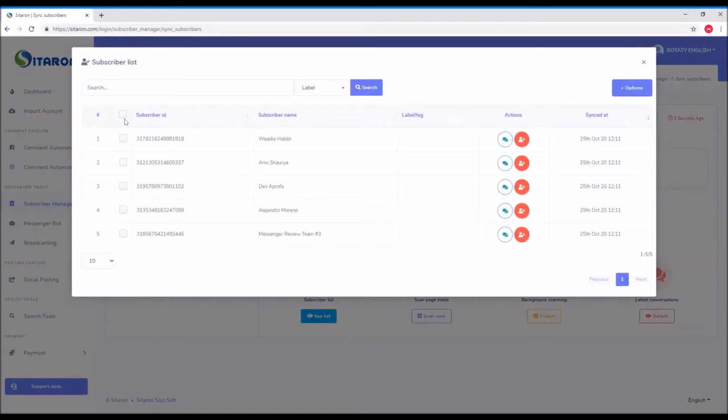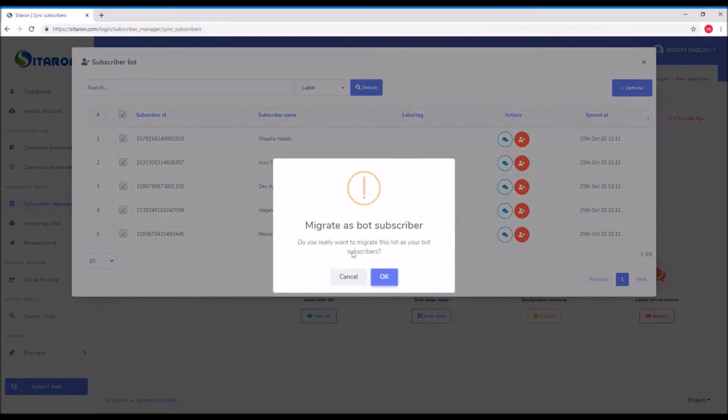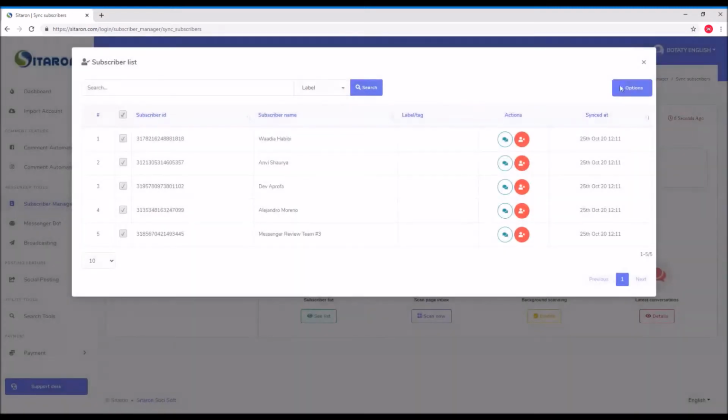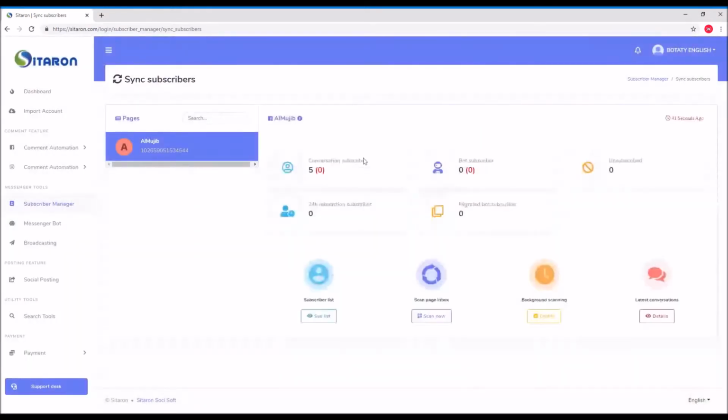I can click on all option, and I can assign label. I can download the list, and I can migrate the list to as a bot subscriber. So if I click OK, if any one of them is eligible to be a bot subscriber, it will be shown as a bot subscriber. I'll click OK, and I close this one. And unfortunately, none of them are eligible to be subscriber, bot, or migrated bot.